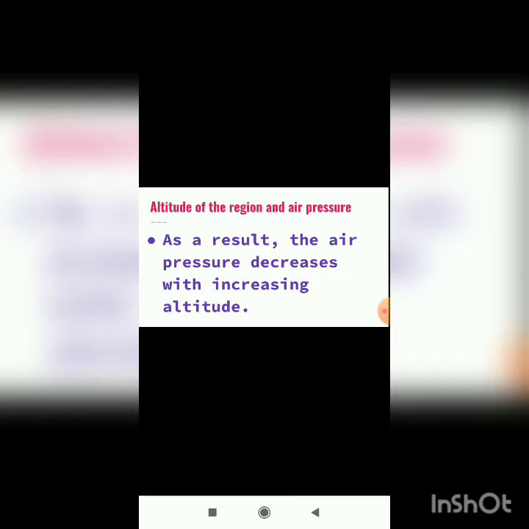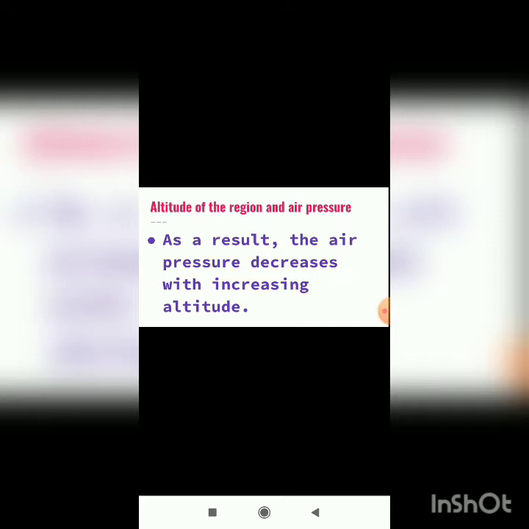Because of this, as a result, the air pressure decreases with increased altitude. So what happened because of this? Air pressure becomes less, it decreases with increasing altitude. Altitude, students, means what? Height.